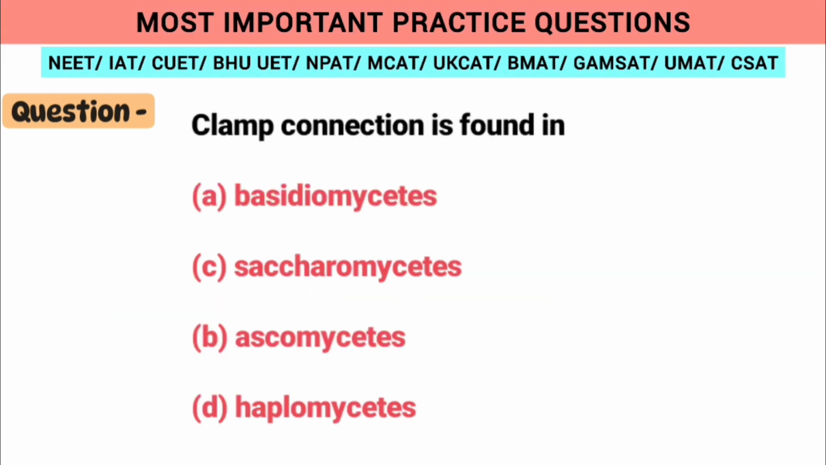Now the next question is clamp connection is found in. A clamp connection is a hook-like structure formed by the hyphal cells of certain fungi belonging to the class Basidiomycetes.